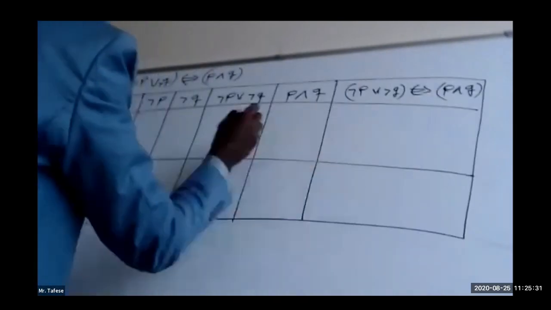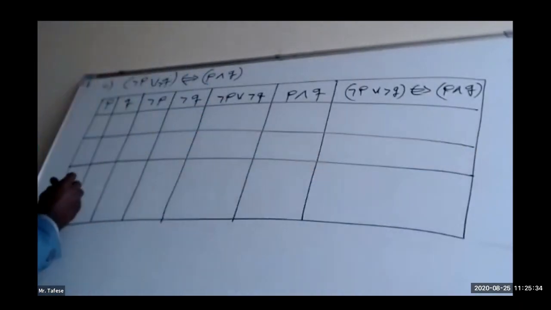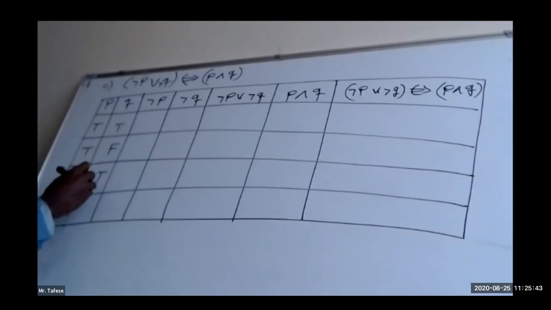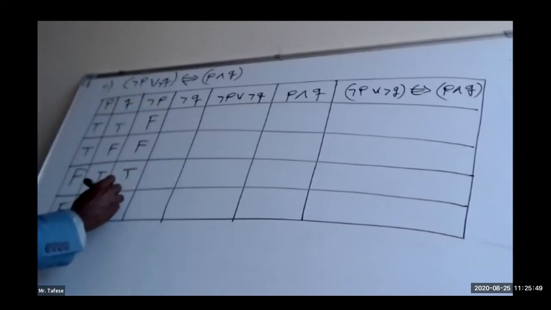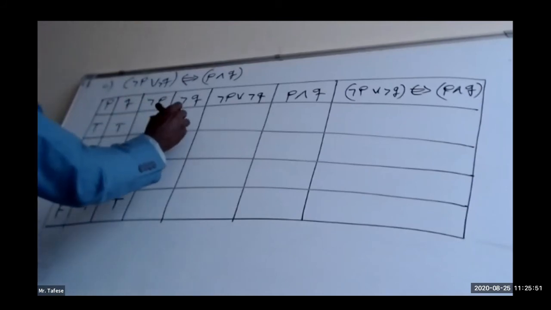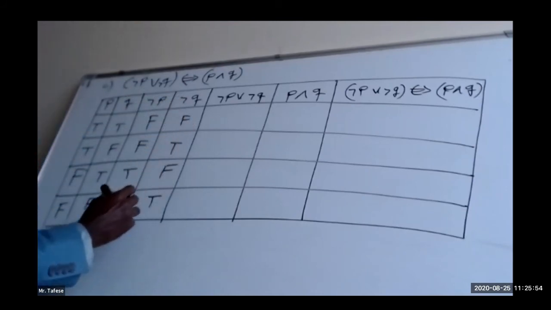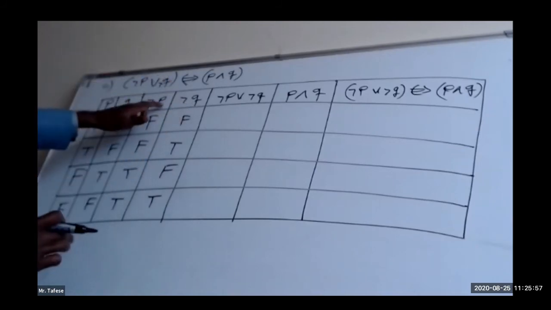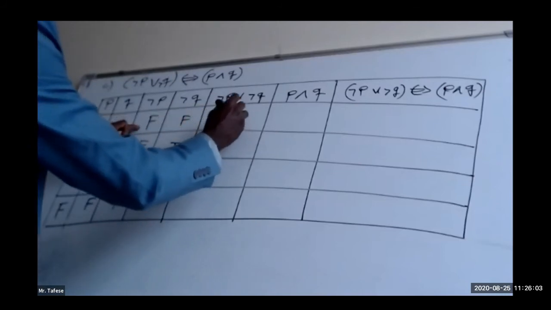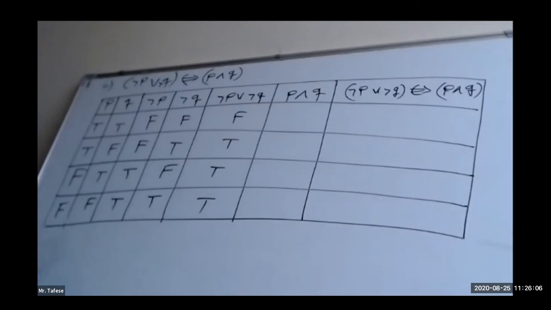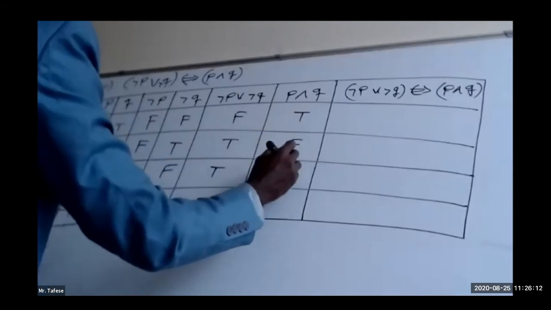Four rows. Here are two truths and two falses. True, false, true, false. Negation of P means two falses, then two truths again. Negation of Q, false true, false true. Now, the third and fourth columns are connected by disjunction. So false or false is false, then true, true, true. Clear. P and Q will have only one true. The rest will be false.